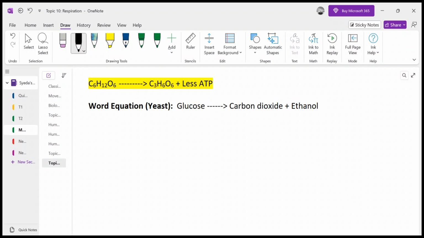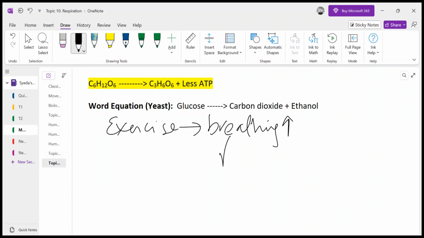So we can say that with exercise, your breathing rate becomes higher, and you are taking a particular amount of oxygen into your body. This higher breathing rate causes more aerobic respiration.